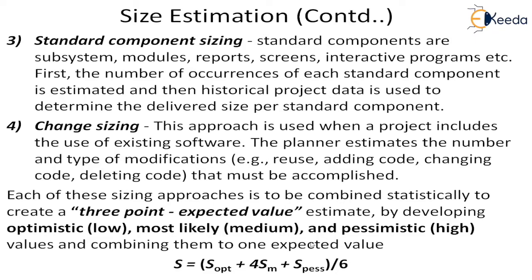Then after having got these three, let's call them size optimistic, size medium, and size pessimistic. This is the way you can combine them statistically to give a single expected value: (S_opt + 4 S_m + S_pess) divided by 6, because we have 1 plus 4 plus 1. So this is the normalizing factor. It is a statistical averaging that we are doing here to determine the expected value. This expected value will be more accurate than any of these three values.